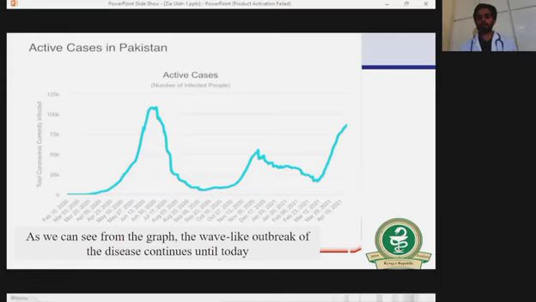This blue line represents the active cases all over the country. As you can see from the graph, the peak was in June of the previous year, 2020. While in this year, 2021, the peak is in April.